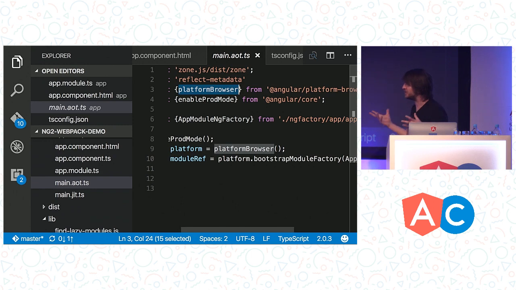This is super, super simple. And again, this should be out in the next couple of days in the CLI. And this will work for anybody who's using Webpack. It's not specific to the CLI. So stay tuned for more info on that.